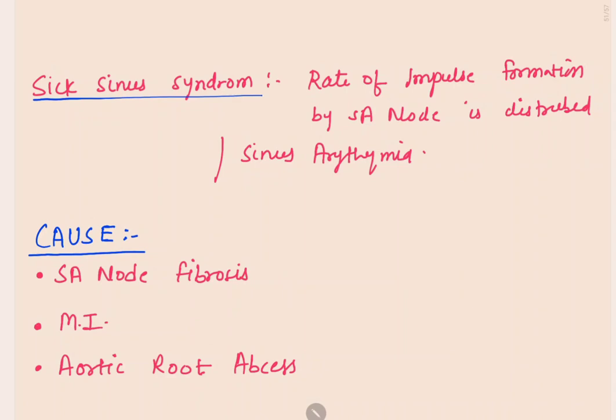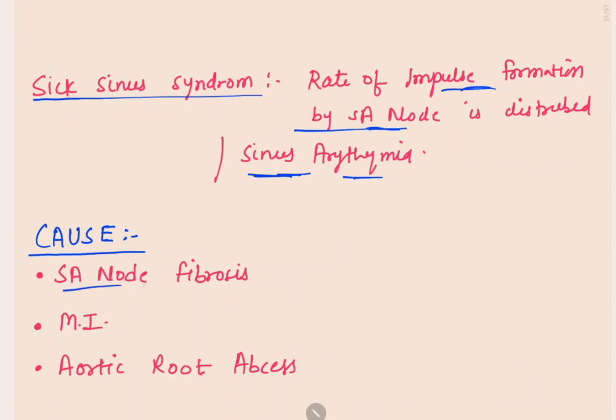What is sick sinus syndrome? An abnormal rate of impulse formation by the SA node is known as sick sinus syndrome. Because of the abnormal rate of impulse production, there is an abnormal rhythm of the heart, which is also known as sinus arrhythmia.